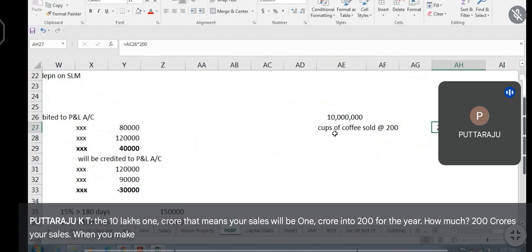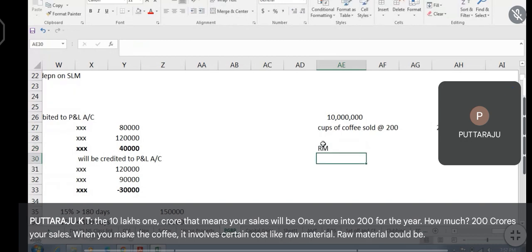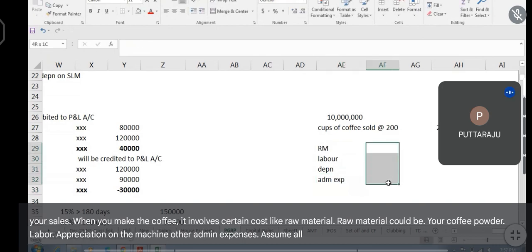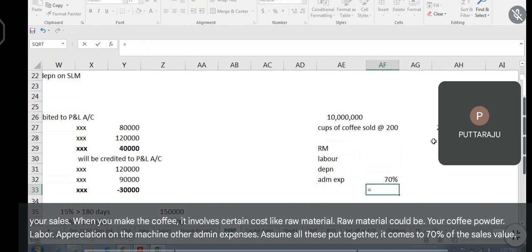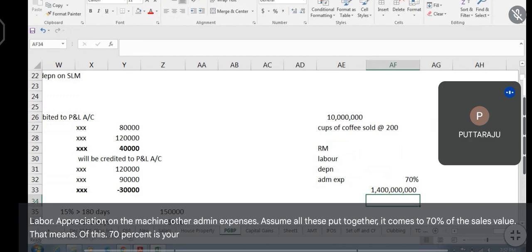When you make the coffee, it involves certain cost like raw material. Raw material could be your coffee powder, labor, depreciation on the machine, other admin expenses. Assume all this put together, it comes to 70% of the sales value. That means balance can be taken as profit.